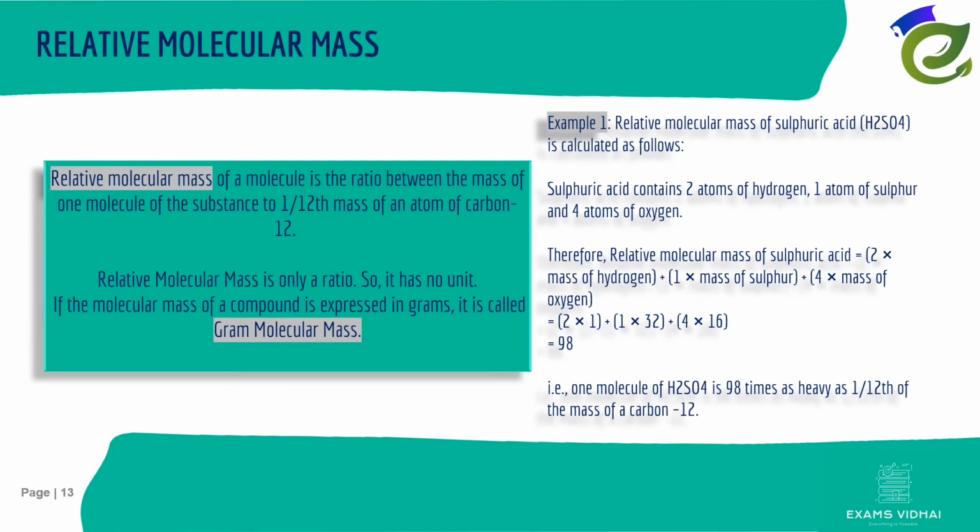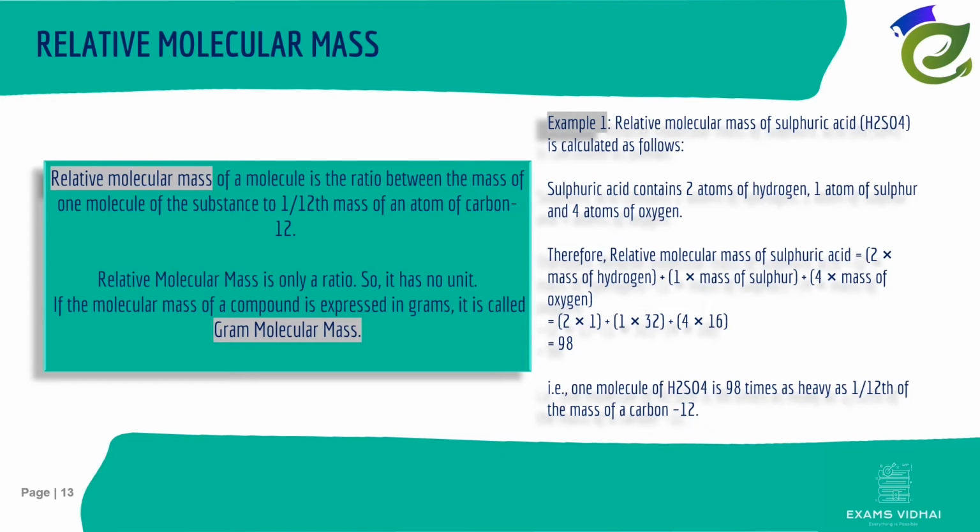As the molecules are made of atoms, they have their own mass. The mass of the molecule of an atom or compound is measured in the C12 scale and hence called relative molecular mass. Relative molecular mass is only a ratio, so it has no unit. If the molecular mass of a compound is expressed in grams, it's called gram molecular mass. Here is an example.